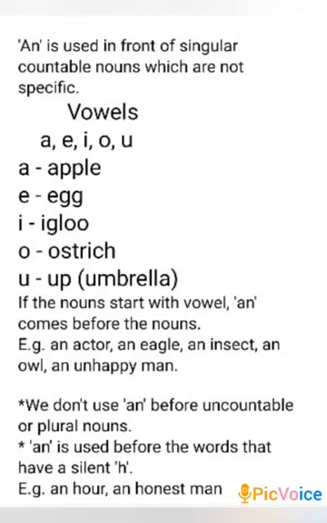If the noun starts with a vowel, an comes before the noun. For example, an actor, an eagle, an insect, an owl, an unhappy man. We don't use an before uncountable or plural nouns. An is used before the words that have a silent H. For example, an hour, an honest man. We don't pronounce H in these both words.